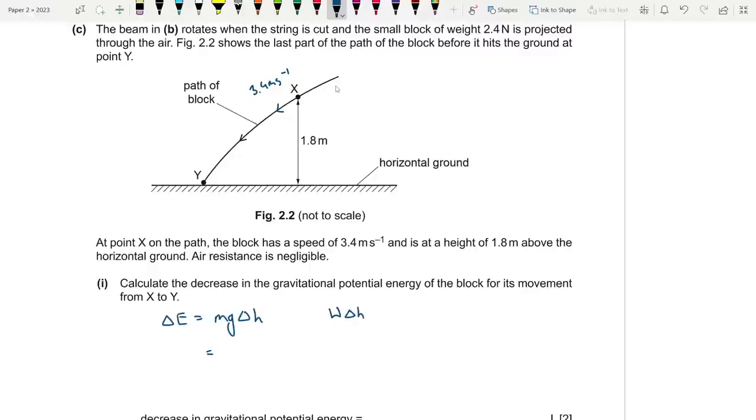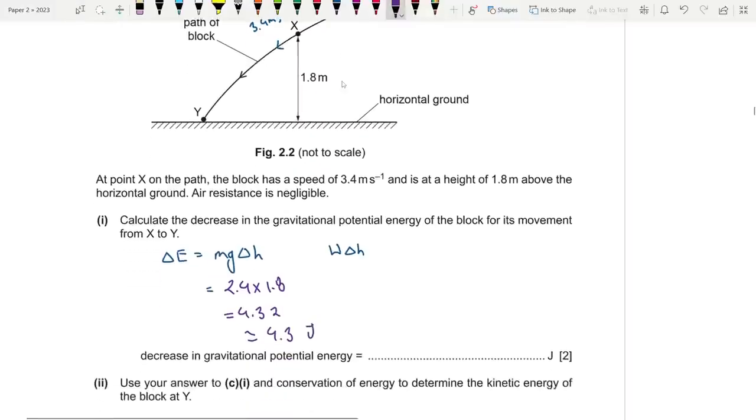All right, so let's go for it. We have the weight already, that's why they preferred that formula. mg is weight, so that is 2.4 times the change in height as it falls through the distance, which is 2.4 times 1.8. That gives us a value of 4.32, but we are going to give a 2SF answer, which is 4.3 joules. Yeah, so 4.3 joules.